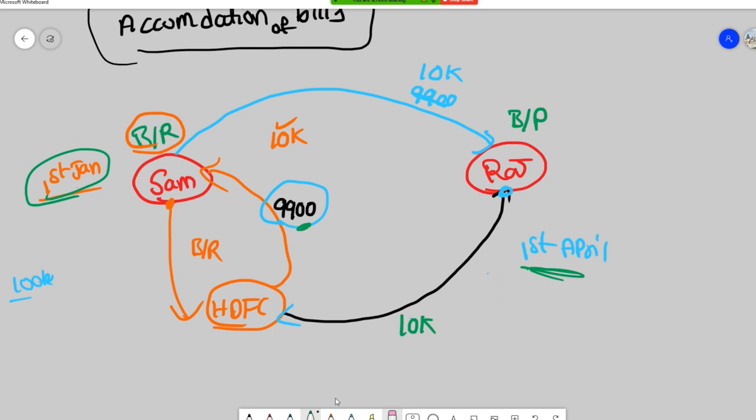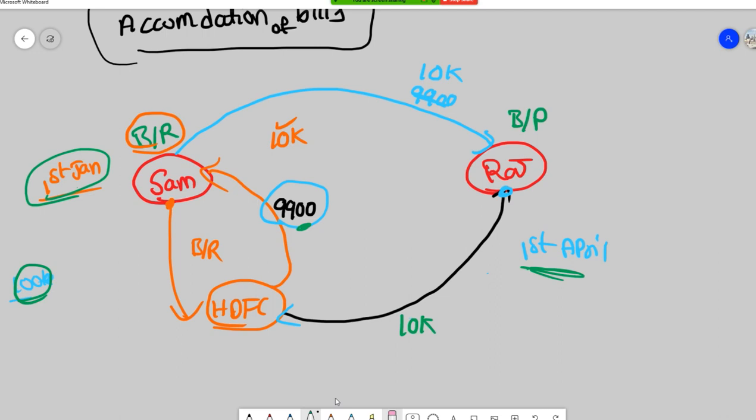So she has some financial need, and sometimes it is difficult to get a bank loan immediately. Now she is enjoying the money for 3 months, incurring a cost of 100 rupees, and then paying back on the due date.